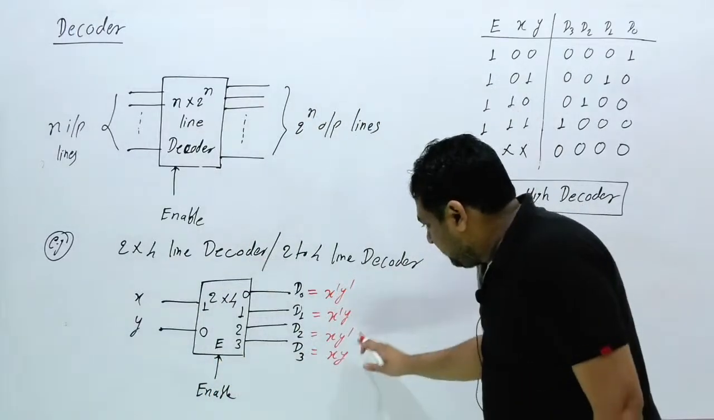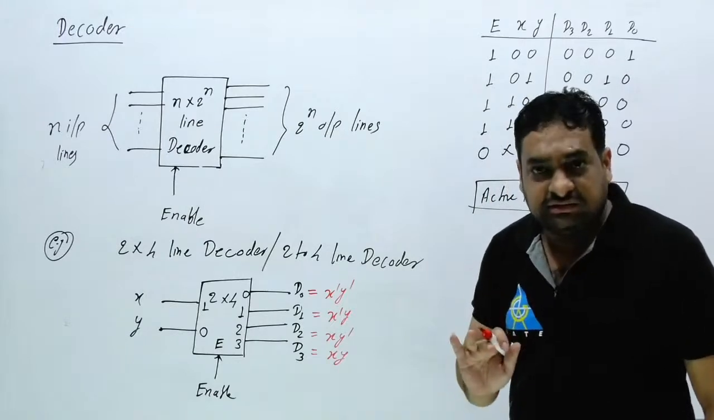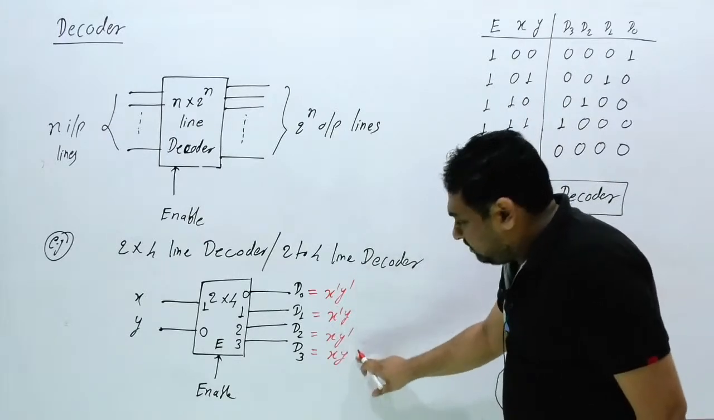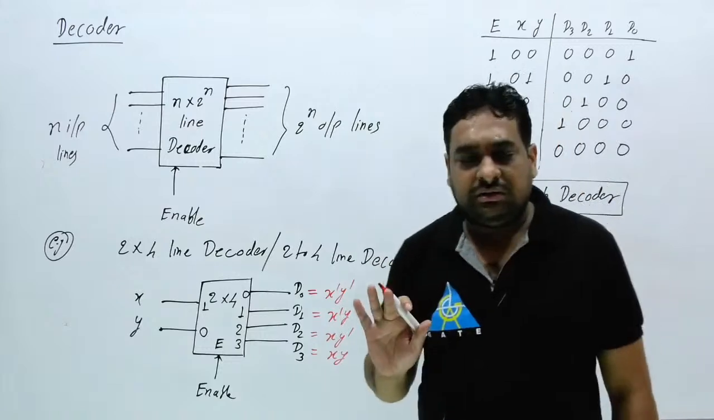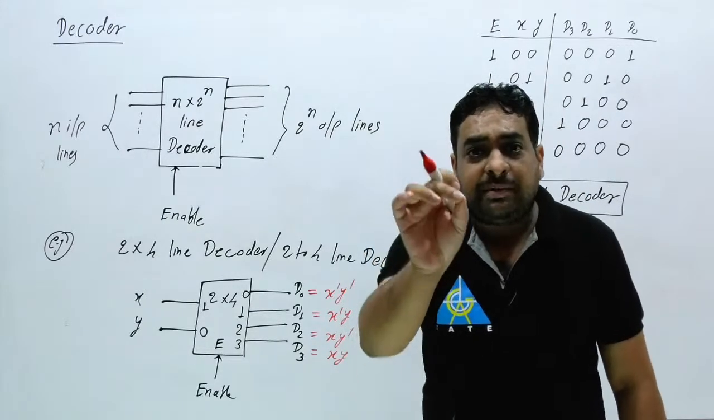Now if you put here an OR gate, and all four minterms are available, you can implement any Boolean function.